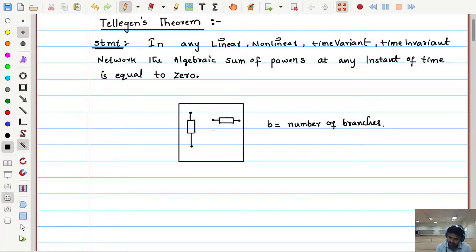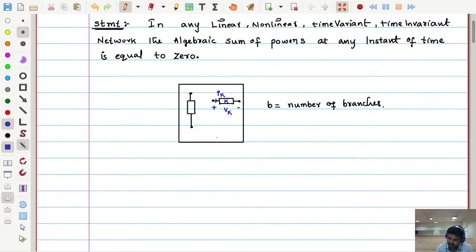Now if I consider, out of the b number of branches, any one branch in the given circuit, let me consider the corresponding branch voltage as Vk and its corresponding branch current as Ik. This is the kth branch, like 1, 2, 3, 4 and so on up to b number of branches. So out of that, one of the branches I am naming as k, and its corresponding branch voltage is Vk, its corresponding branch current is Ik.